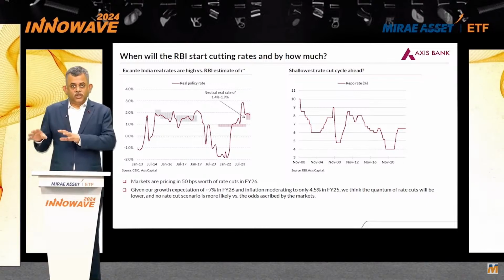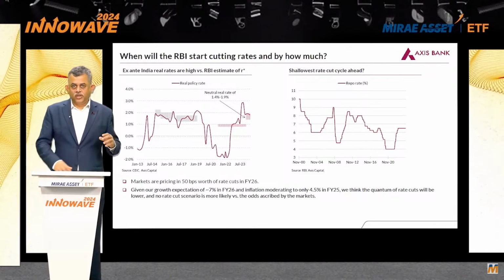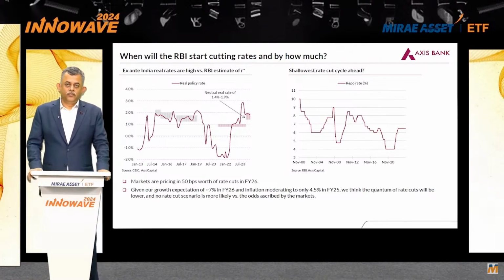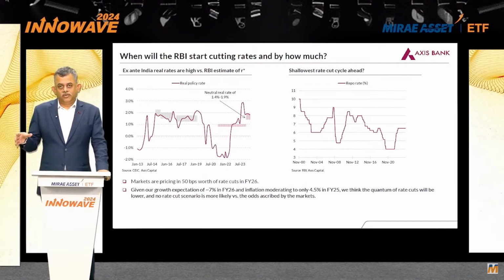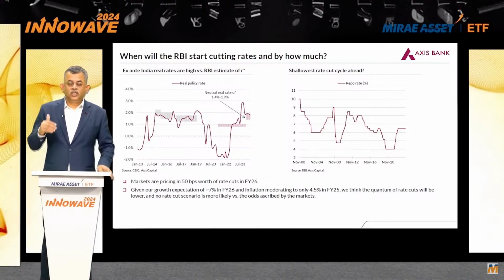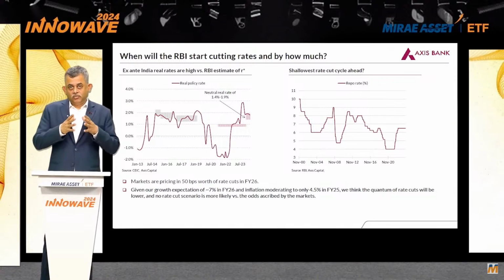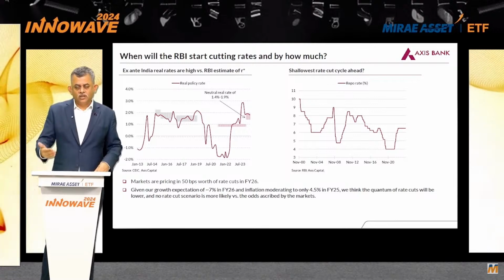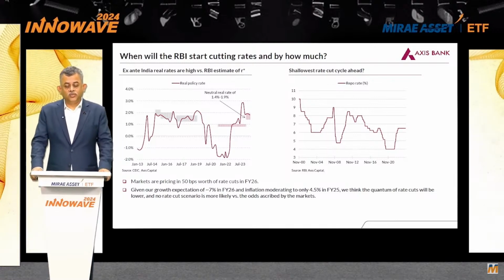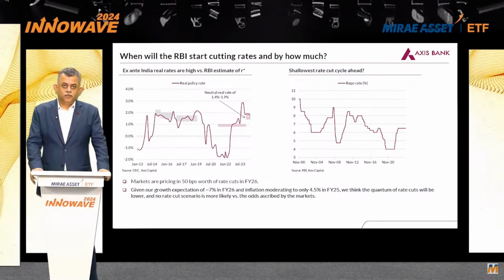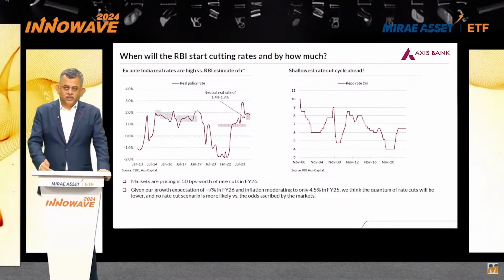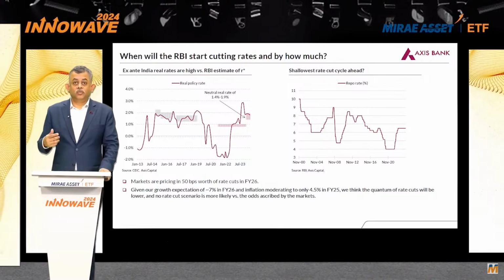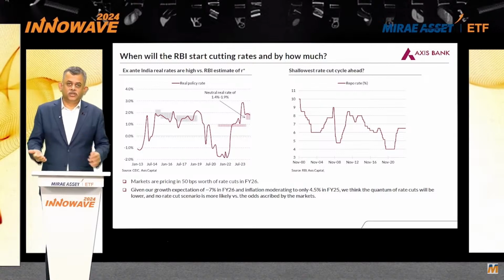So there is a cost of money, which is the interest rate, and there is a quantity of money, which is the amount of money available in the banking system and in currency in circulation. Over the past 1.5 years, the money creation by the central bank, so as we all know, money is created either by the central bank or by commercial banks. Central bank share of money creation had slowed very sharply till about June, July. Till March, April of this year, which is 2024, the commercial banks were creating a lot of money. So as banks give loans, they create deposits.